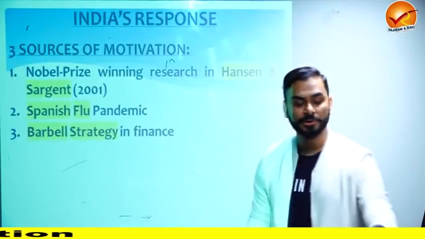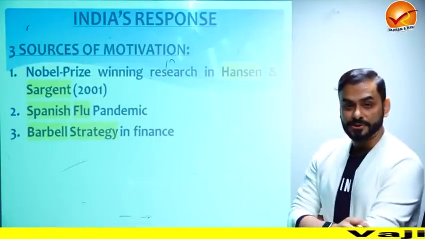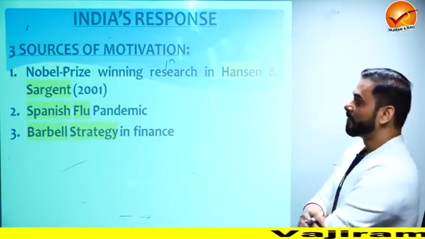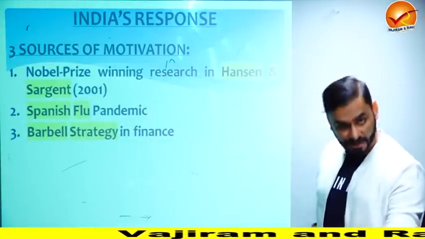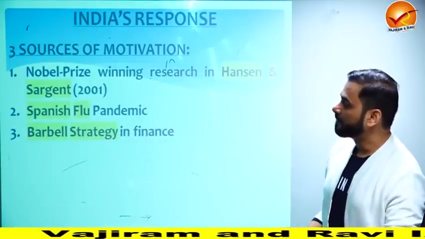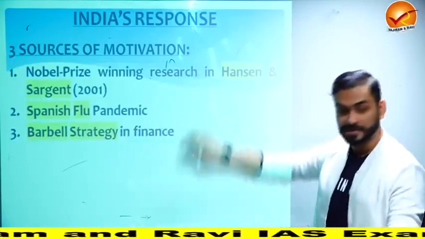Okay, and I told you when we started the lecture that India had three sources of motivation to control the COVID. First was a Nobel Prize winning research by Hansen and Sargent. Second is the Spanish flu pandemic, and third is the barbell strategy in finance. Let me tell you what this research says.